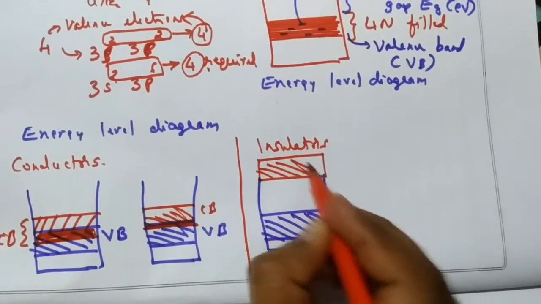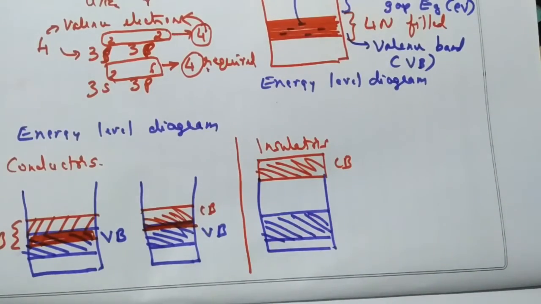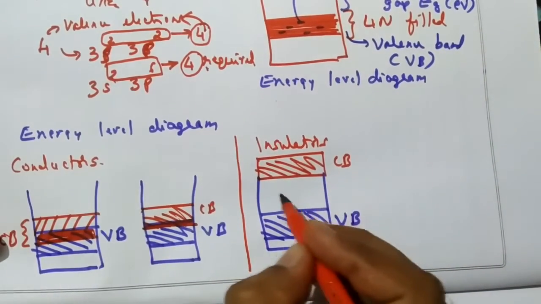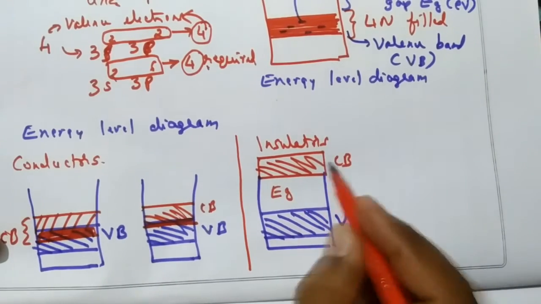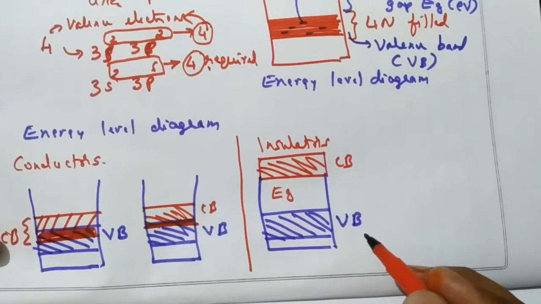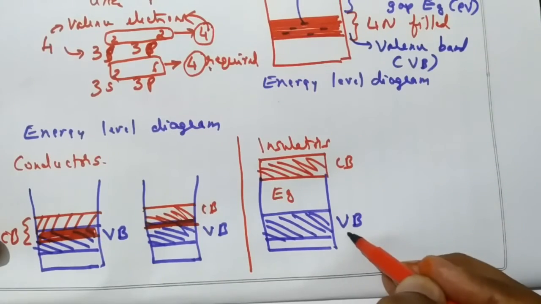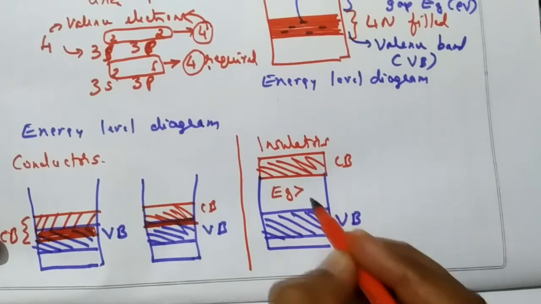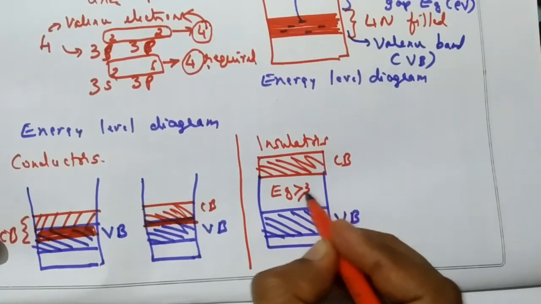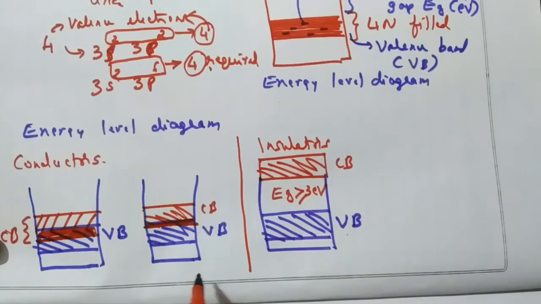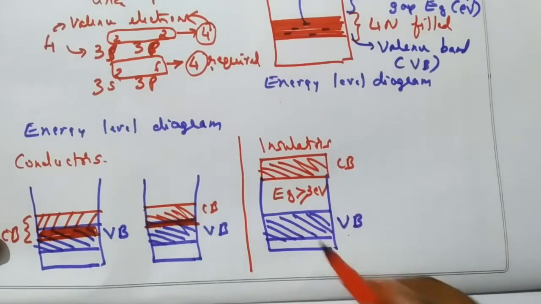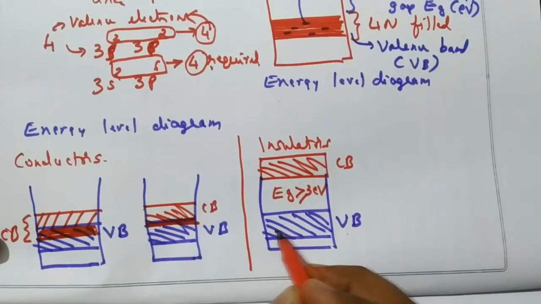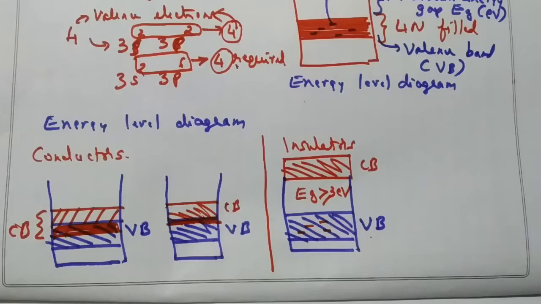Say this is the conduction band, and this is the valence band. There will be a very large forbidden energy gap between them. What do you mean by forbidden energy gap? The energy difference between the conduction band and the valence band. If the forbidden energy gap is greater than or equal to 3 electron volt, those materials are called insulators, and it is not at all possible for the electrons in the valence band to go to the conduction band.